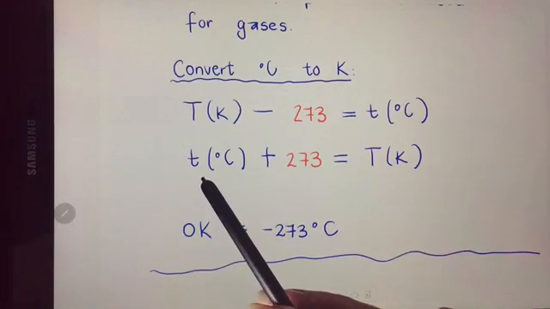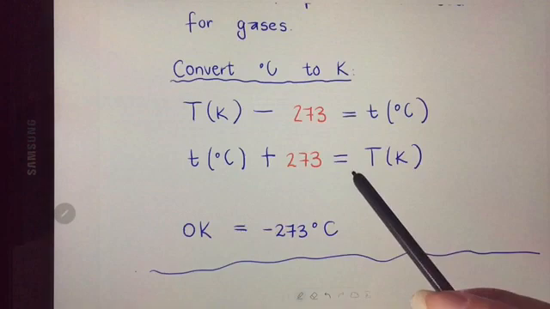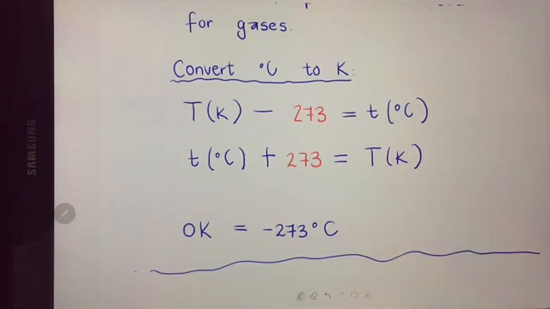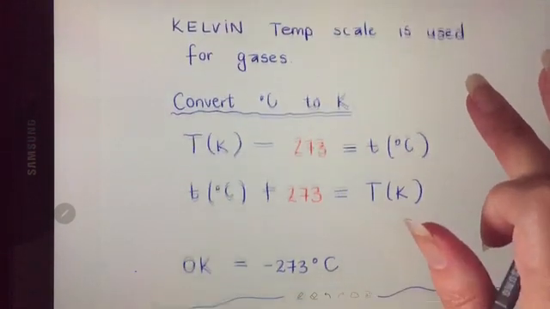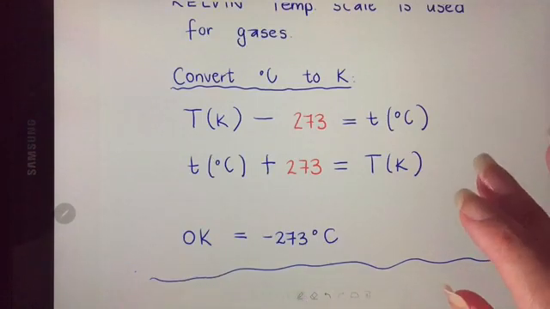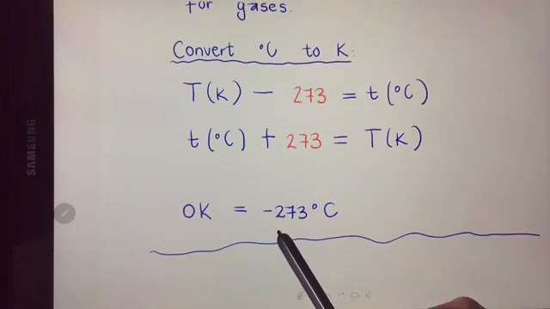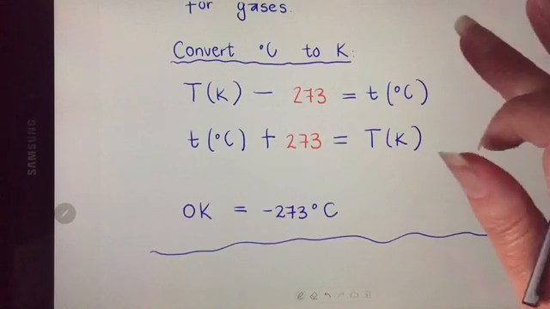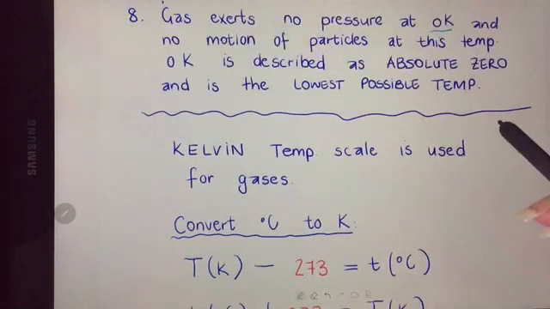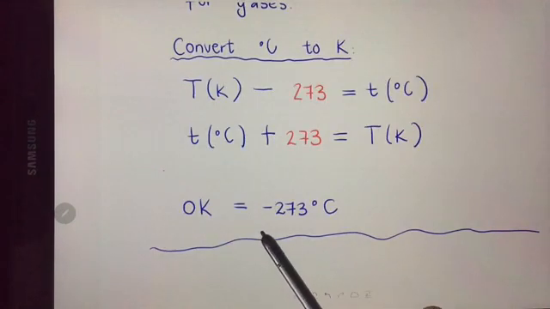Or if I take the temperature in degrees Celsius and I add 273, that will give me the temperature in Kelvin. So if we go back to our 0 Kelvin that we mentioned previously, the equivalent of that would be minus 273 degrees Celsius. So absolute 0 Kelvin is the equivalent of minus 273 degrees Celsius.